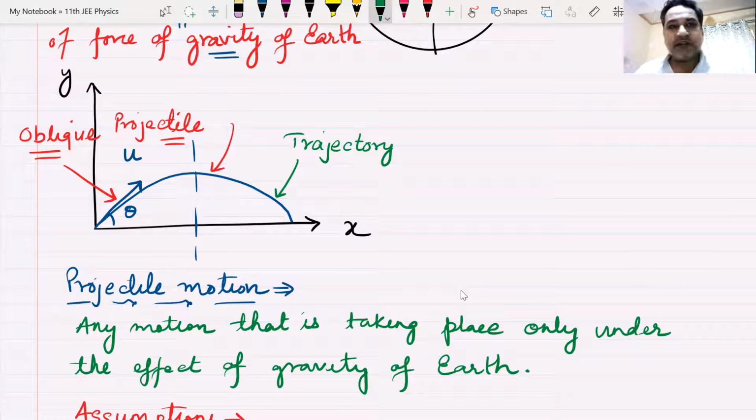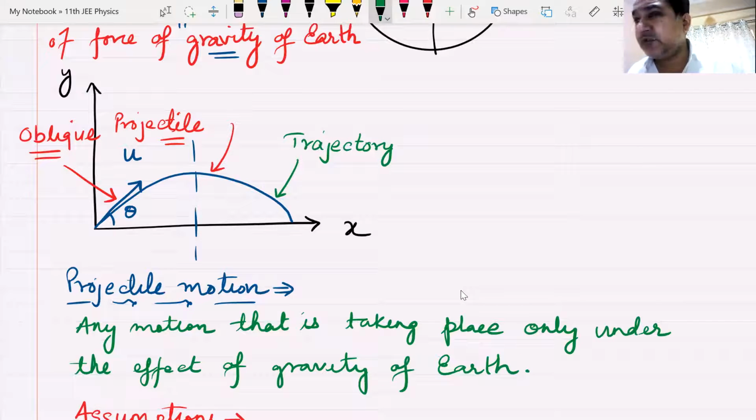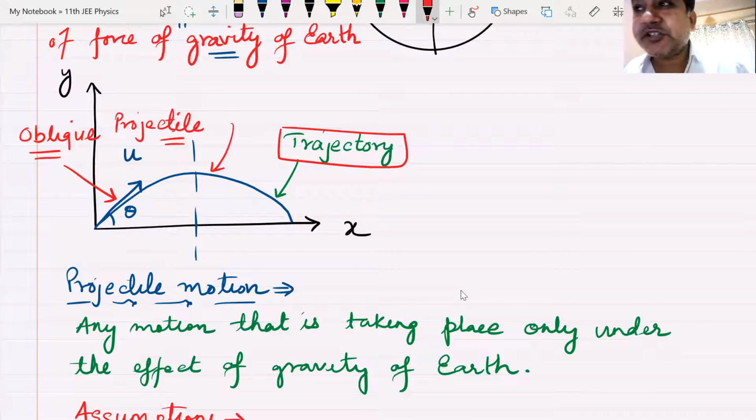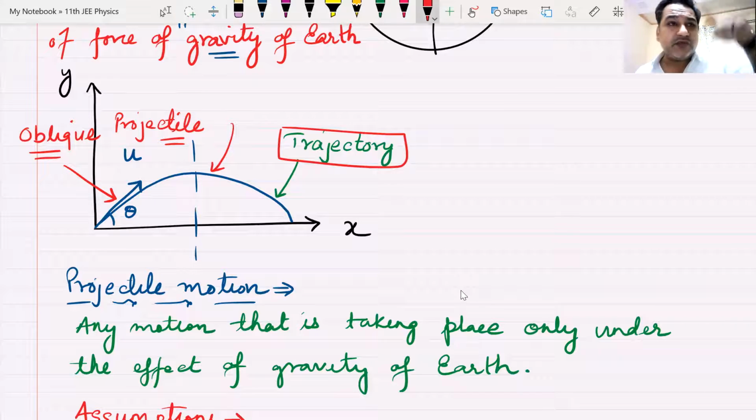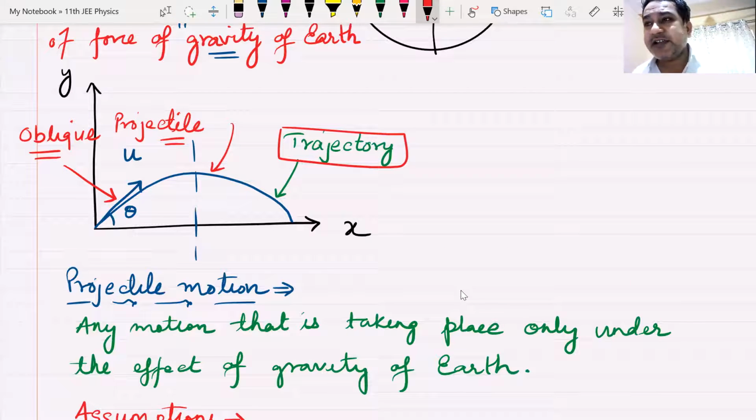If the particle is moving in a circular motion, its trajectory is circular. Do you understand the meaning of the term trajectory? Trajectory is nothing but the path which the body follows. Am I clear with this concept of trajectory?